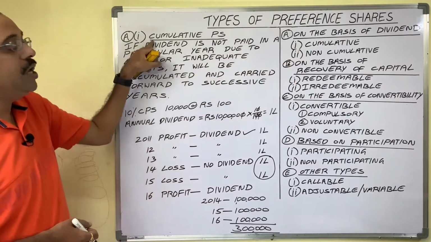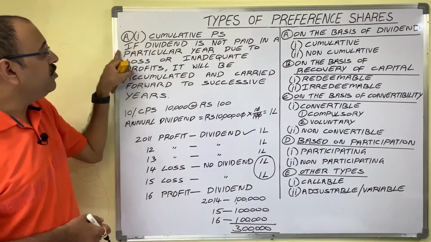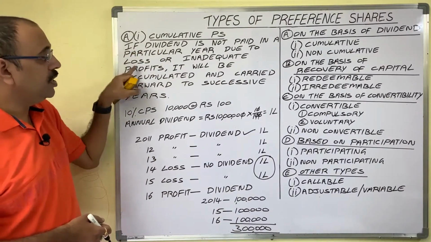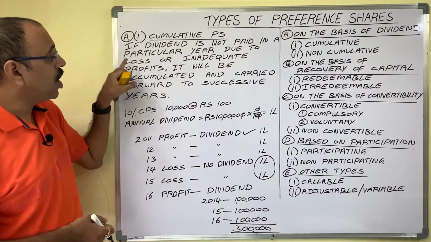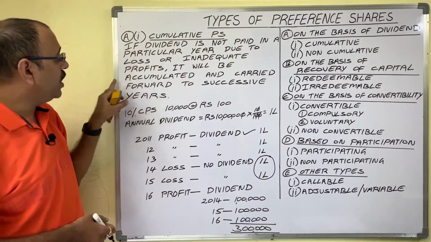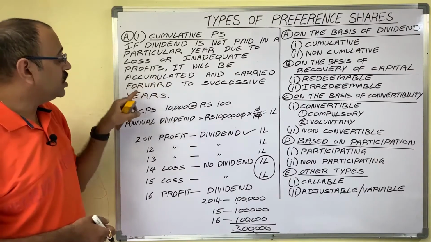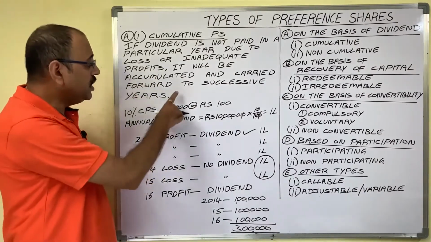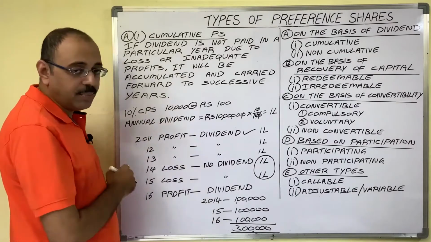What is meant by cumulative preference share? If dividend is not paid in a particular year due to loss or inadequate profits, it will be accumulated and carried forward to successive years. Let us see the meaning of this sentence with one example.